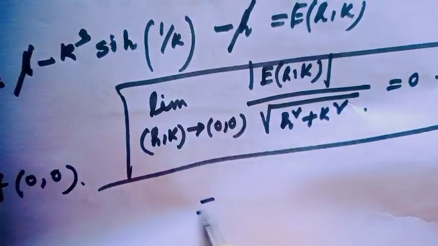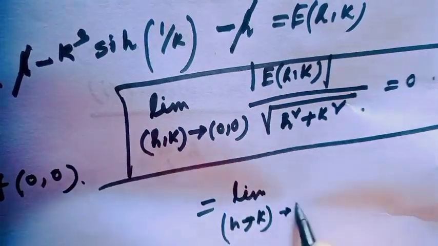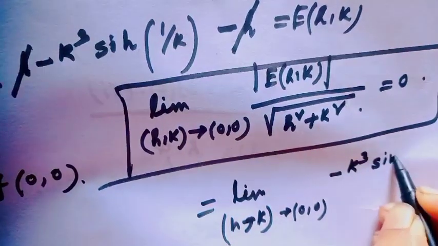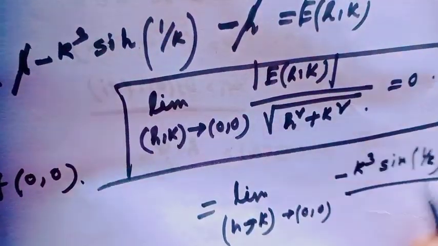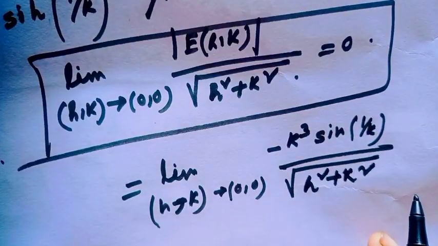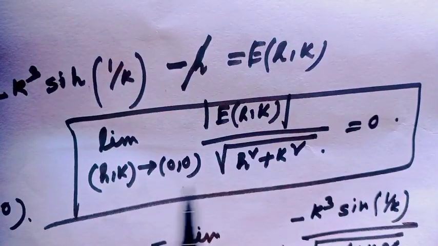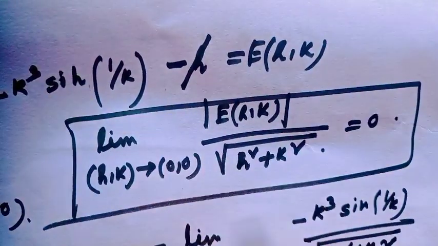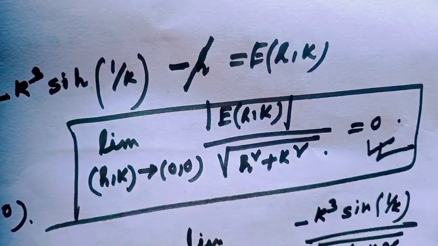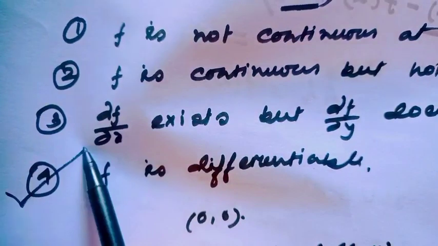Therefore this value would be limit (h,k) tends to (0,0) of minus k cube sine 1 over k over root of h square plus k square. By the property of limit, this is obviously equal to 0. Therefore, our proof is done. I have proved this part is equal to 0. That means f is differentiable at the point (0,0). Therefore, option 4 is the right option.